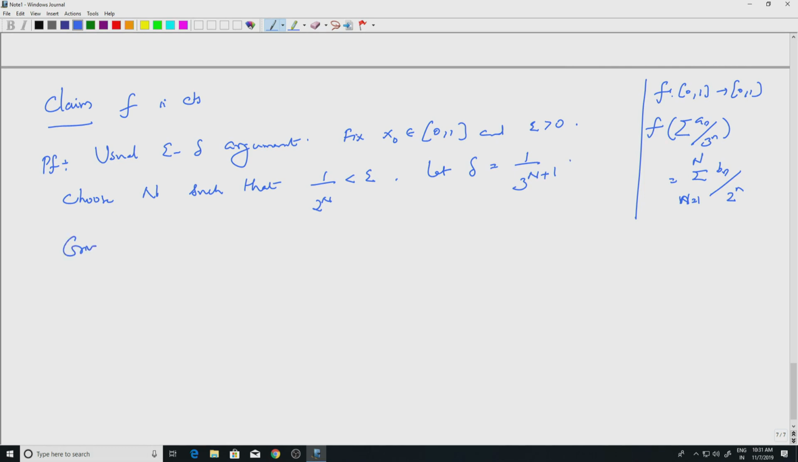Given x such that mod of x minus x naught is less than delta. So, x naught is this fixed point and we want to look at a neighborhood around x naught and see how the images are. That is how you prove continuity. So, what does it mean to say that x minus x naught is less than delta? Let us take a short digression here.